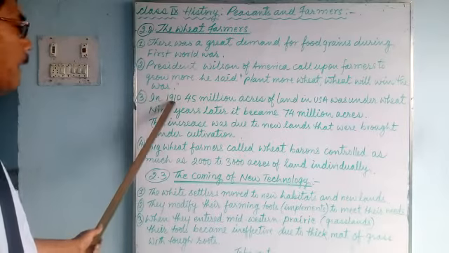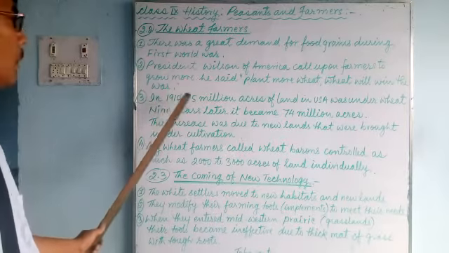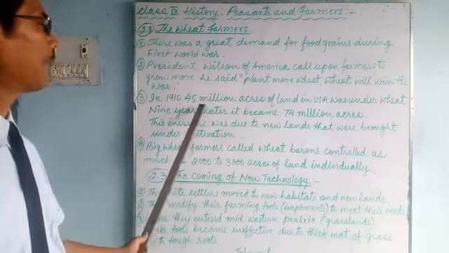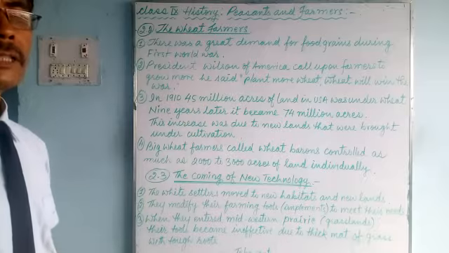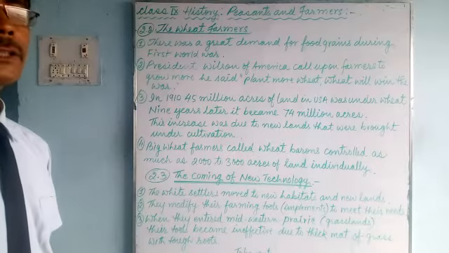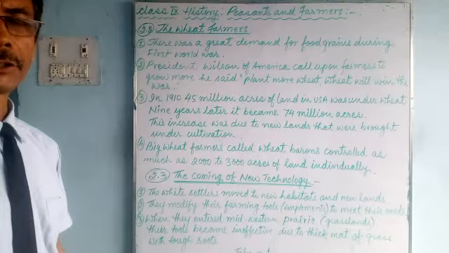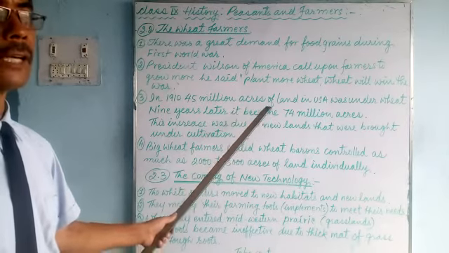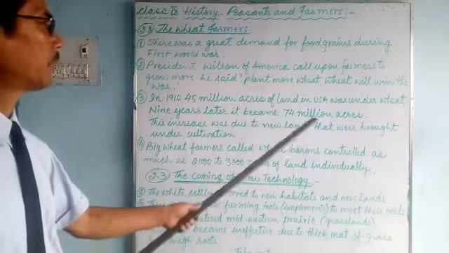Now here, in 1910, 45 million acres of land in USA was under wheat. This land was actually forest and grassland. They cut down the trees and started growing wheat.